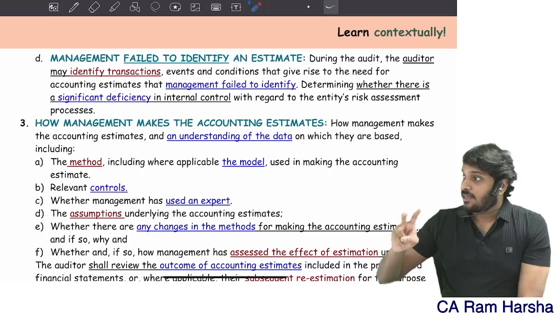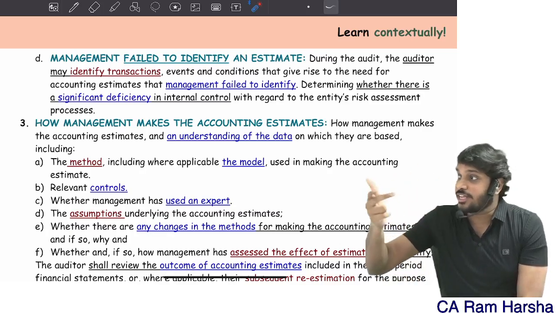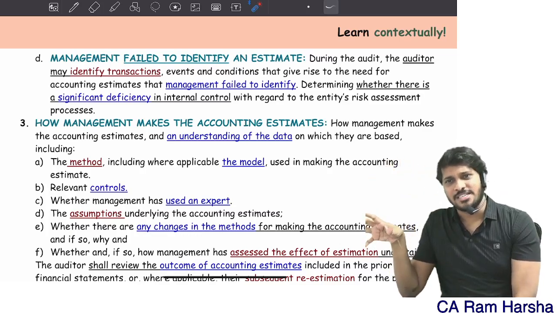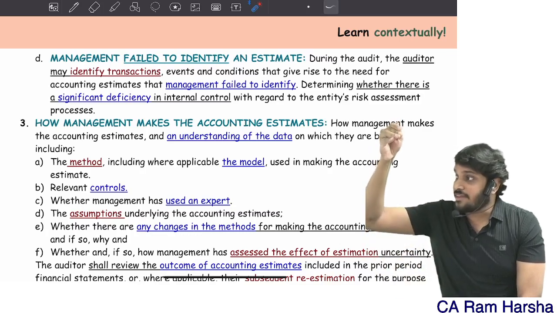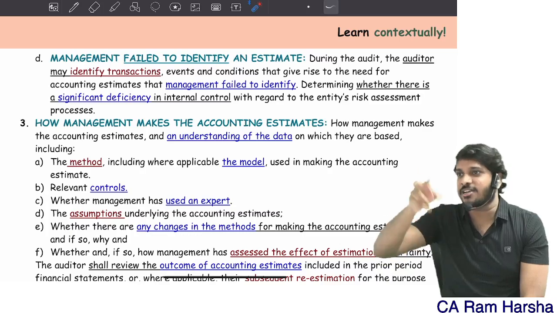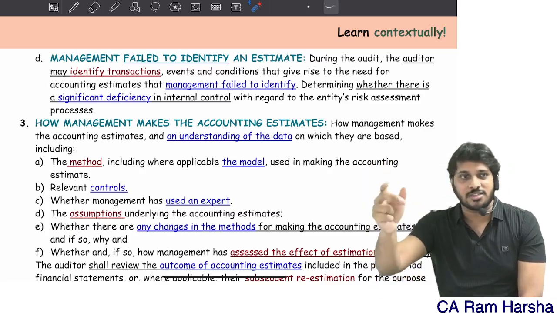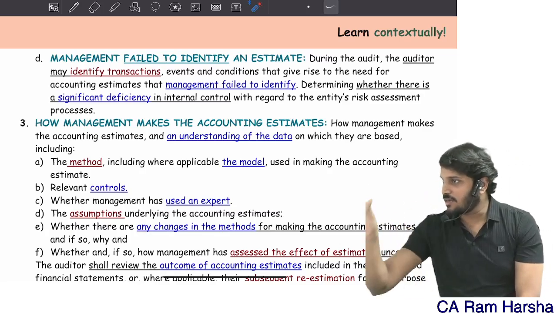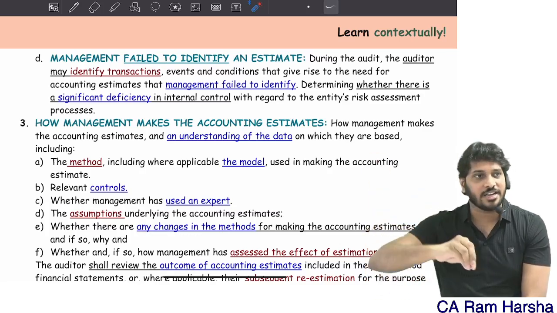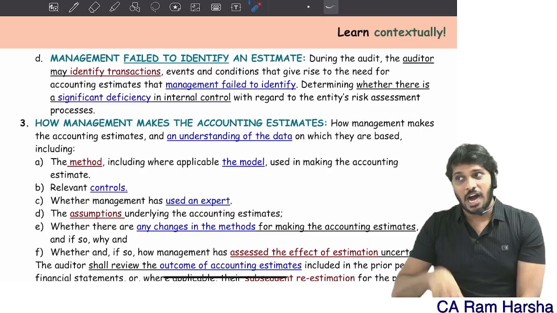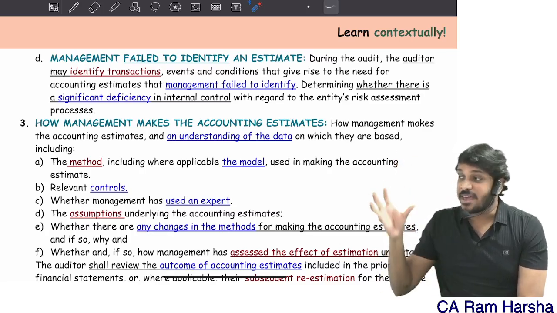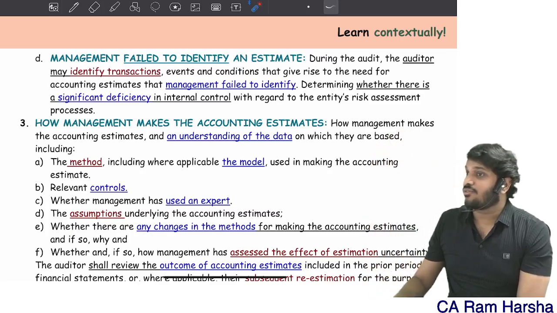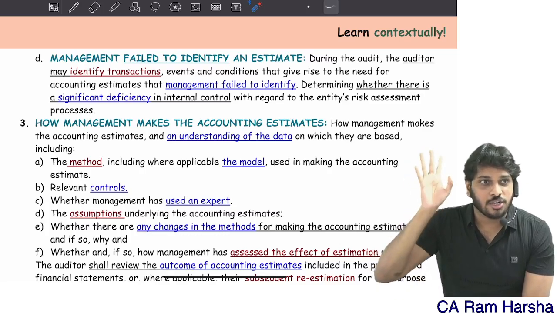In the same way, we need to verify how they are making changes in accounting estimates. Generally, an accounting estimate change is required if there is a revision in circumstance. What do you mean by revision in circumstance? Whatever circumstances there are, there are changes in them: changes in type of product, terms and conditions, law and regulatory framework, accounting policies, and events and conditions resulting from new events. What if after analyzing this, you understood there are some accounting estimates which management failed to identify?